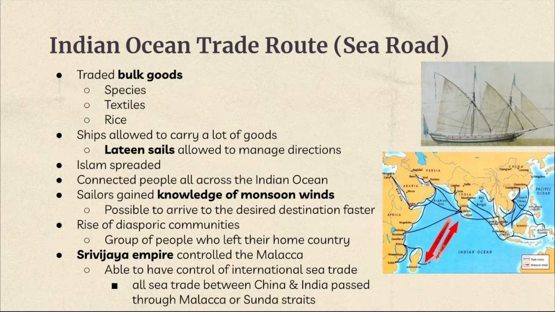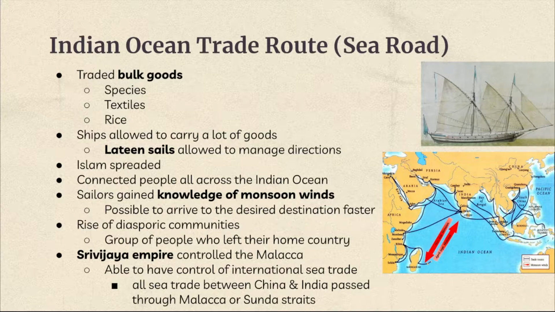Now, I'll be talking about the Sea Road, which is also known as the Indian Ocean trade route. The Sea Road traded bulk goods such as spices, textiles, and rice. As the ships allowed them to carry a lot of goods, they mostly traded bulk goods. People mostly used lateen sails, which allowed them to manage directions very easily. From the Sea Road, the Islamic religion spread, and it connected all people across the Indian Ocean.